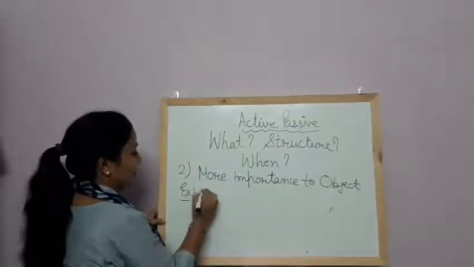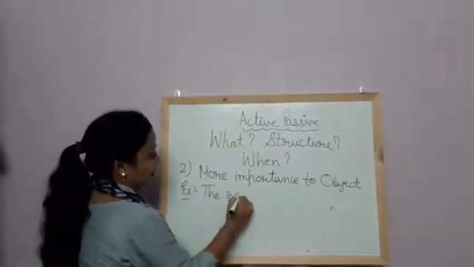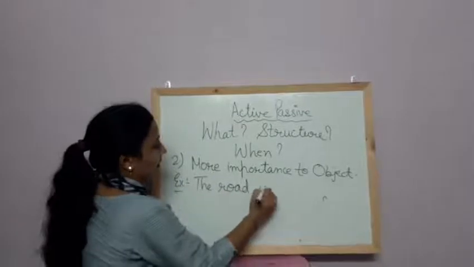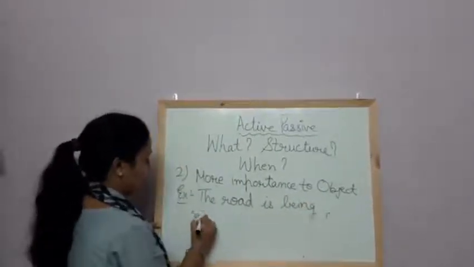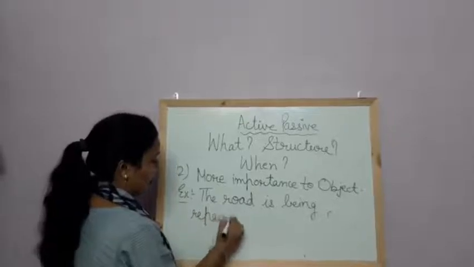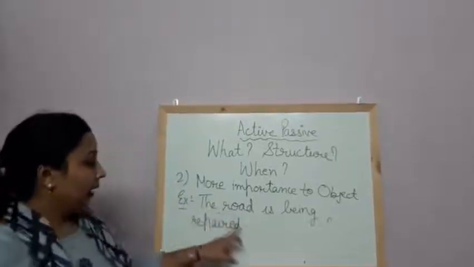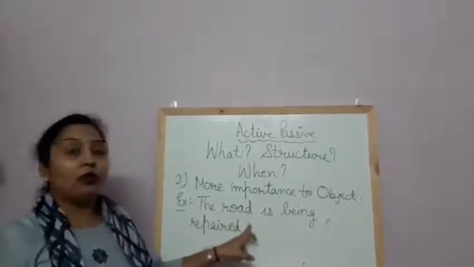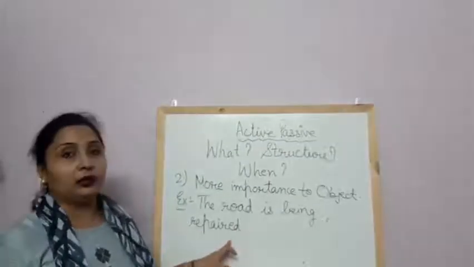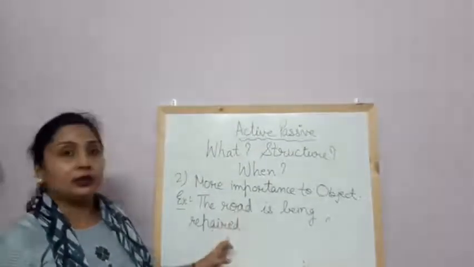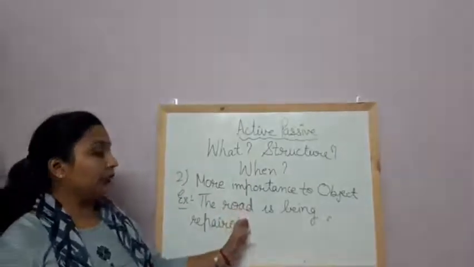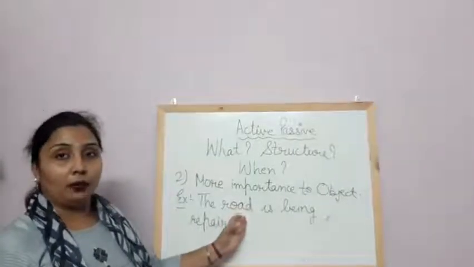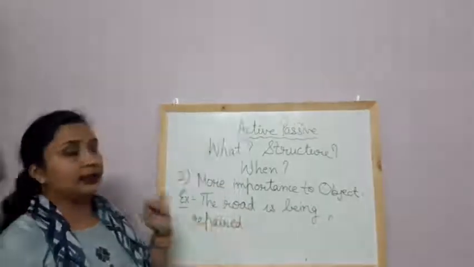Example, the road is being repaired. Here we don't want to know who repaired the road. We are not interested in the subject. We are interested in the repairing of the road, means in the object. Then we use passive voice.